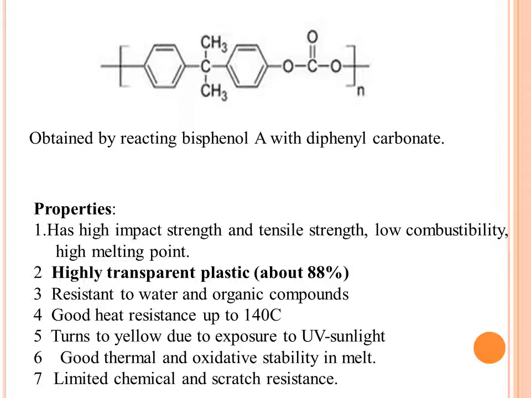As it is transparent and at the same time has impact strength and tensile strength, we can use it in construction material. We can use it as a substitute for window glass. We can use it in dome lights. We can use it in sound walls also. The third property is that it is resistant to water and organic compounds. Because of its optical clarity, it is used for making sunglasses, swimming and scuba goggles, safety goggles, then in helmets, and automotive headlamps. There also we can use it, as it is transparent and resistant to water also.